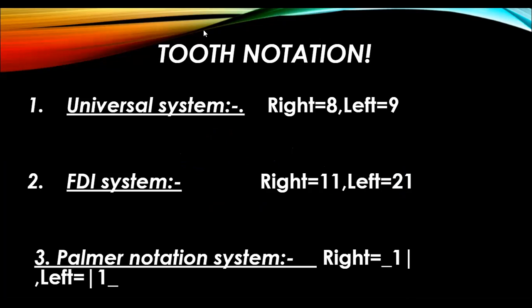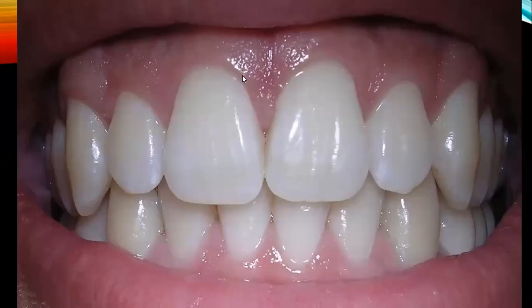So for the Palmer notation system, if you can see in this diagram, here we have 1, 2, 3, 4. That is the universal. It is the FDI system 1, 2, 3, 4, and this is the first quadrant. Here we have the second quadrant 1, 2, 3, 4. So 1, 1 and 2, 1, right?